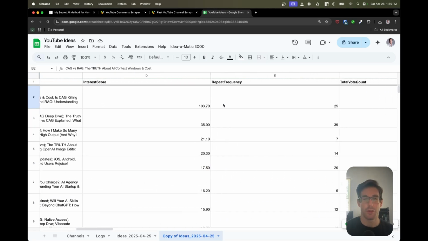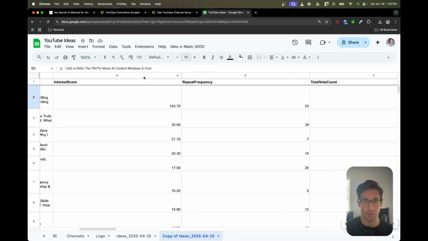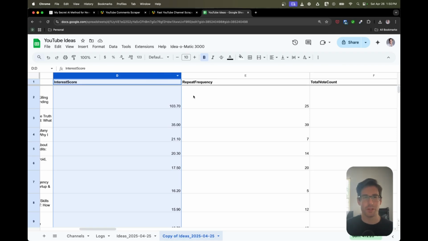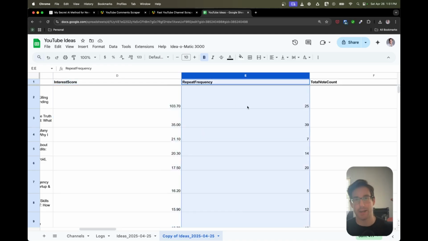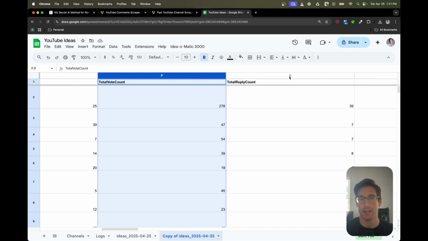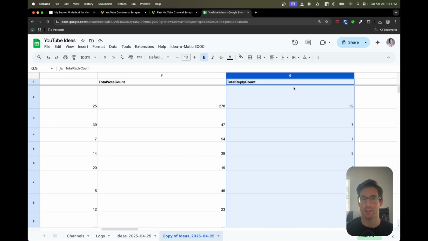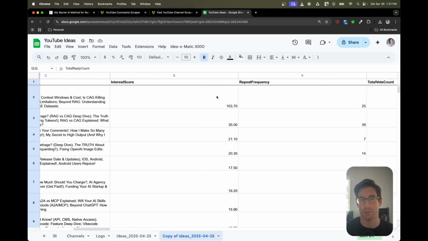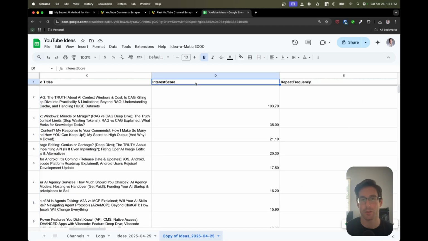And below, or before that, or after that, we have the scores. First, we start with the intent score. So this is the aggregation of all the previous scores that are weighted. And after that, we have frequency. So how many times has the suggestion or question been mentioned? How many votes have been associated to that question or suggestion, and then also the total replies associated to that question or suggestion across videos within this bucketed theme. Then we get our total intent score.